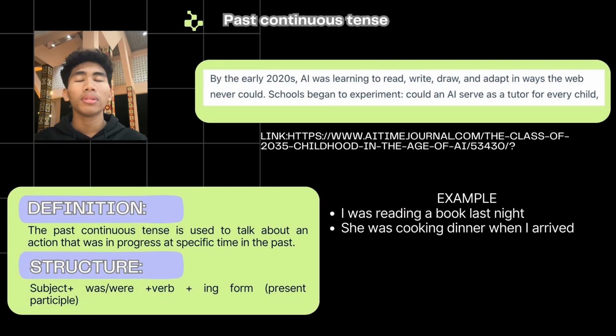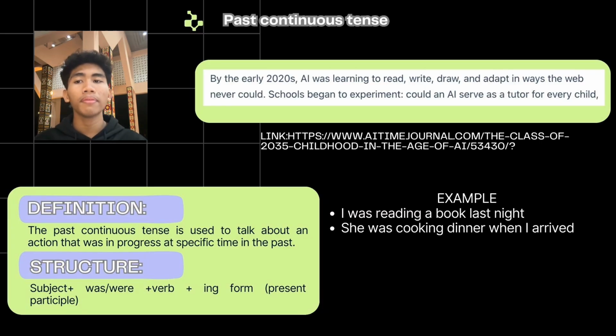Today, I would like to talk about past continuous tense. The definition is that it is used to talk about an action that was in progress at a specific time in the past. The structure is subject plus was or were plus verb ing form, the present participle. The example is I was reading a book last night. Another example is she was cooking dinner when I arrived.